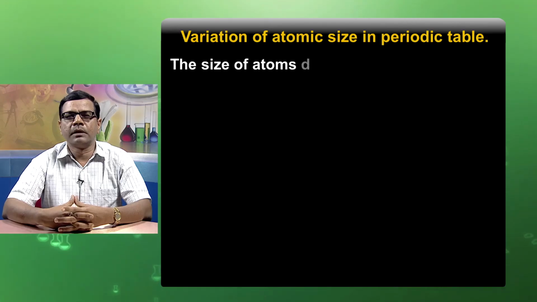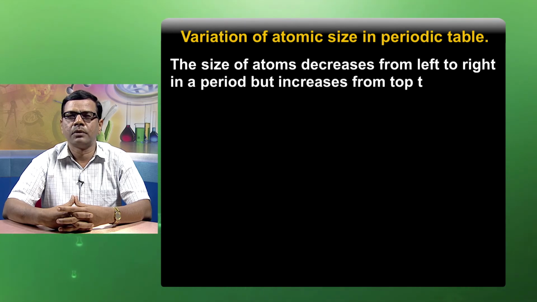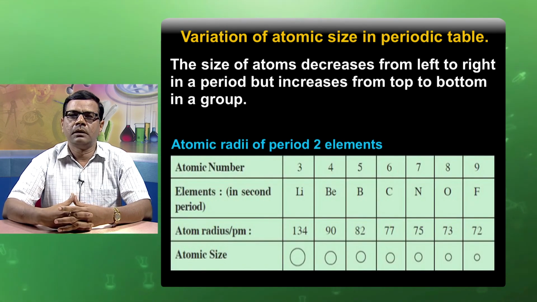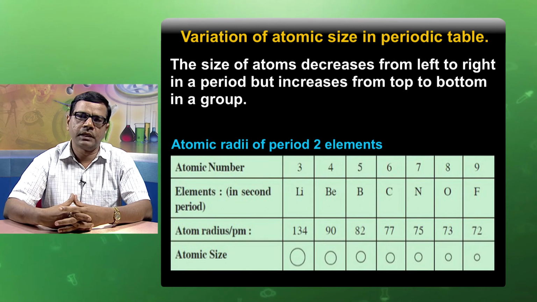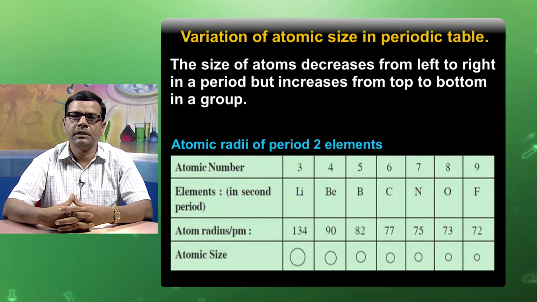The size of an atom decreases from left to right in a period, but increases from top to bottom in a group. This diagram shows the variation of atomic size from left to right, and we can say here the size of elements in a particular period decreases from left to right.